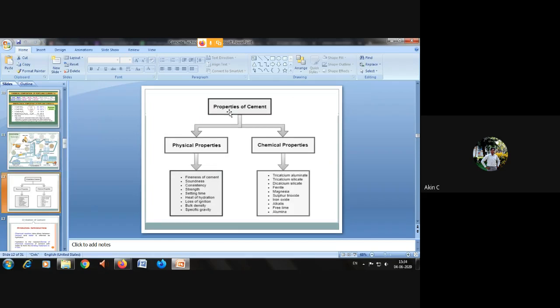There are two types of properties of cement: physical properties and chemical properties. Physical properties are those you can feel physically, touch physically, and test physically. Chemical properties are the reactions: tricalcium aluminate, tricalcium silicate, ferrite, the reactions of cement particles. Your questions to be answered in the Anna University paper will be mostly from the physical properties.